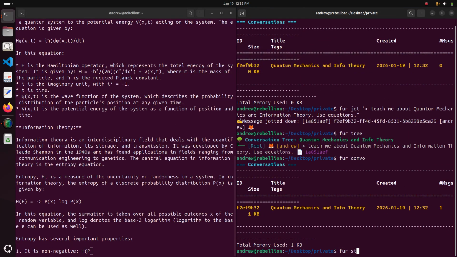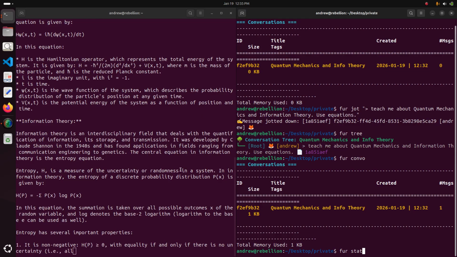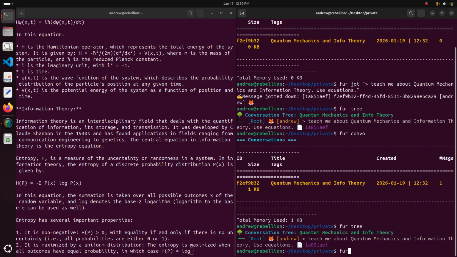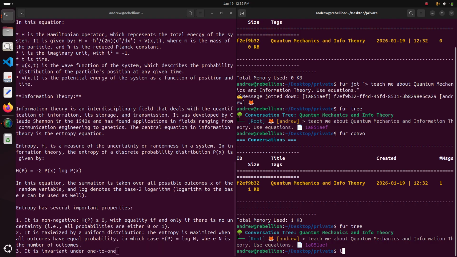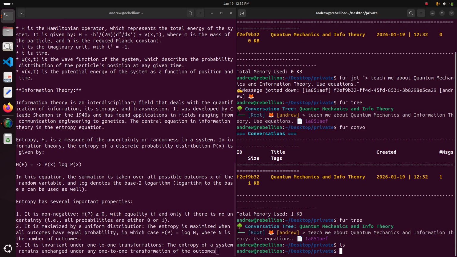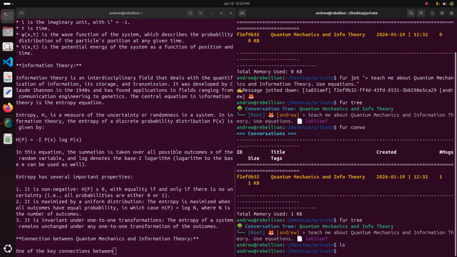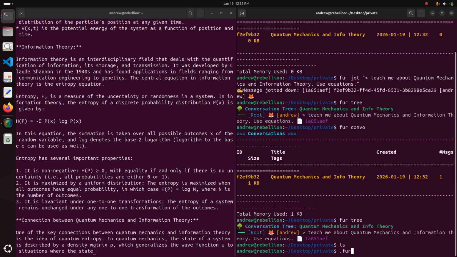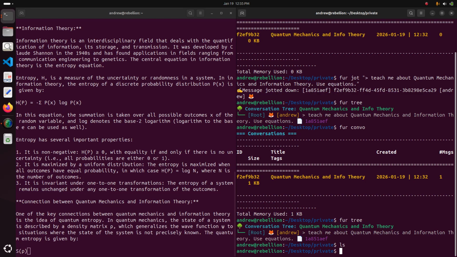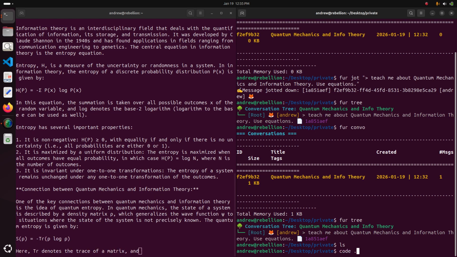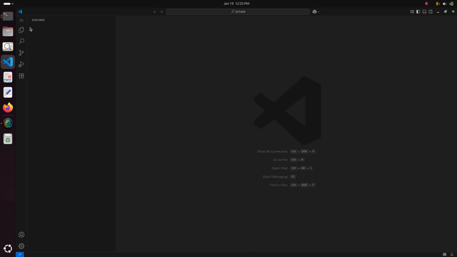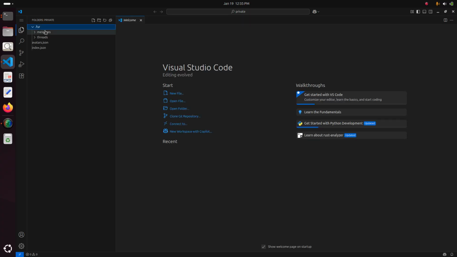And now what you can also see, while this system is still going, if I look at my folder, there's nothing apparently, because the folder is a .fur folder, and .fur folders are invisible. So I'll just open this in Visual Studio Code. And you'll see here that we have a secret folder called .fur.